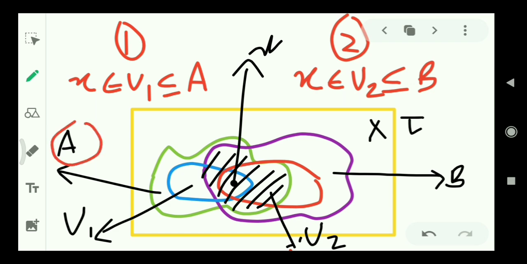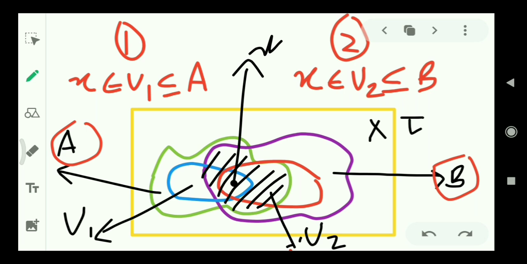Here is our set A, set B, U1, which is an open subset of A, U2, which is an open subset of B. Consider this portion, which is drawn with black lines, that is the intersection portion of A and B. Similarly, there is an intersection portion of the open sets U1 and U2, that is colored with blue and red.